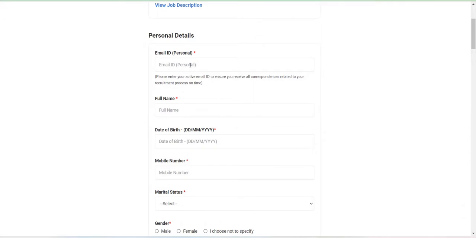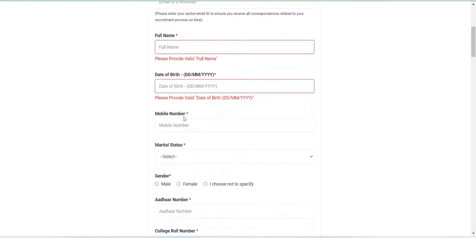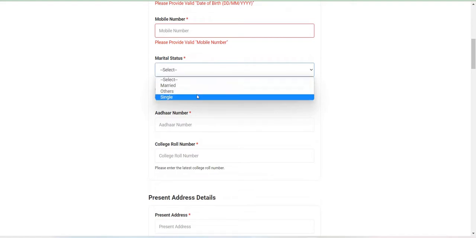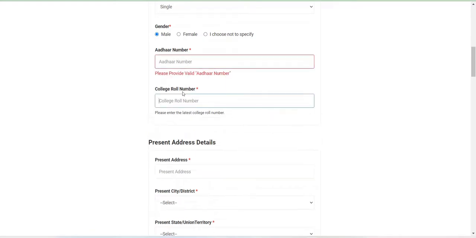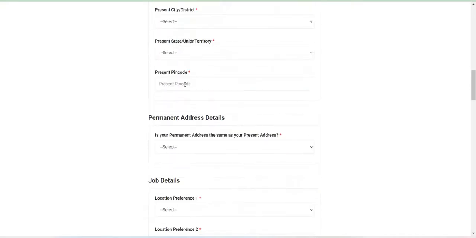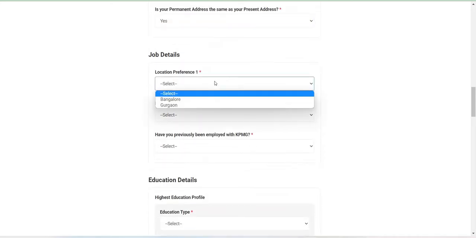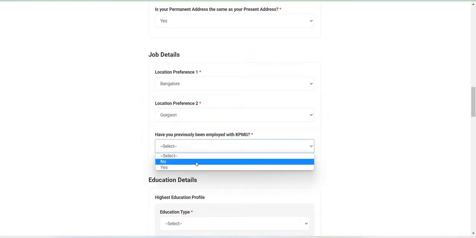And you just want to enter your mail ID, which is your personal mail ID, and your name, date of birth, mobile number, marital status. If you are married, you just give married. Otherwise, if you are a student, you just want to give single. Aadhaar number is a must, college roll number, university roll number, which is given by your college, and the present address where you are currently from. If the present address is your permanent address, you just want to give yes or no based on your situation. And the job description location Bangalore would come, and have you previously been employed in Capgemini?